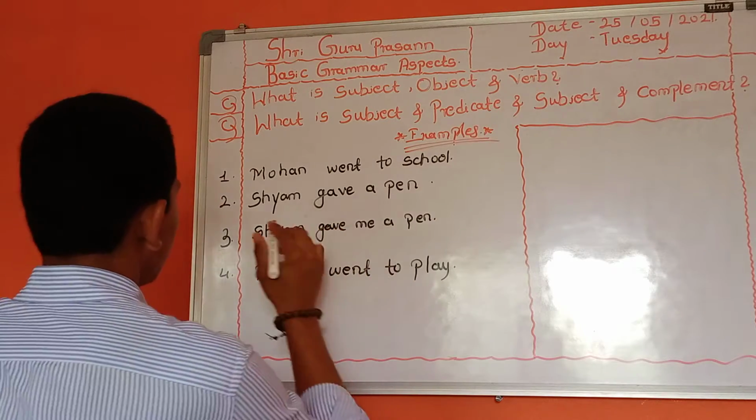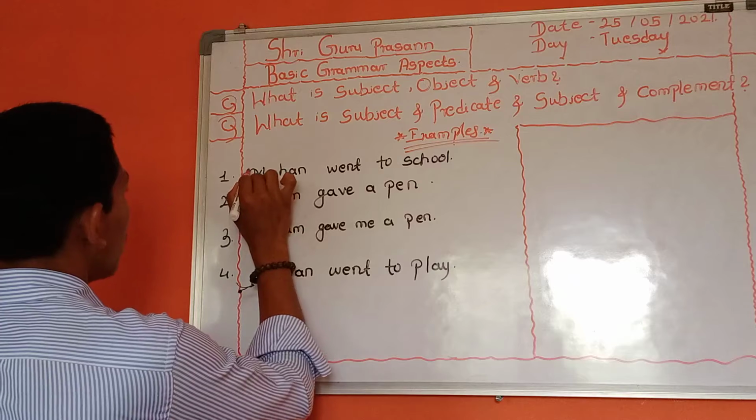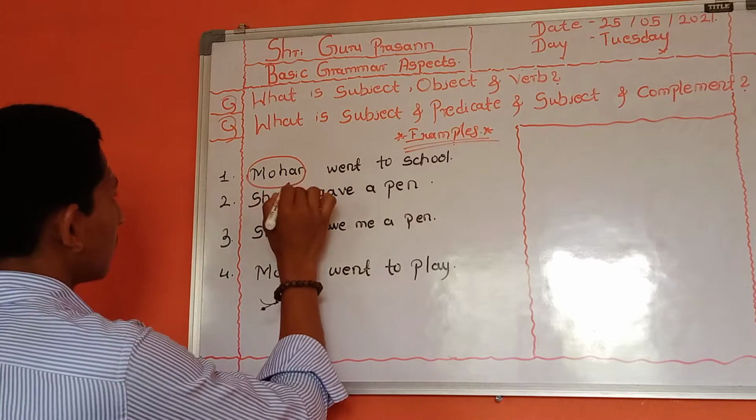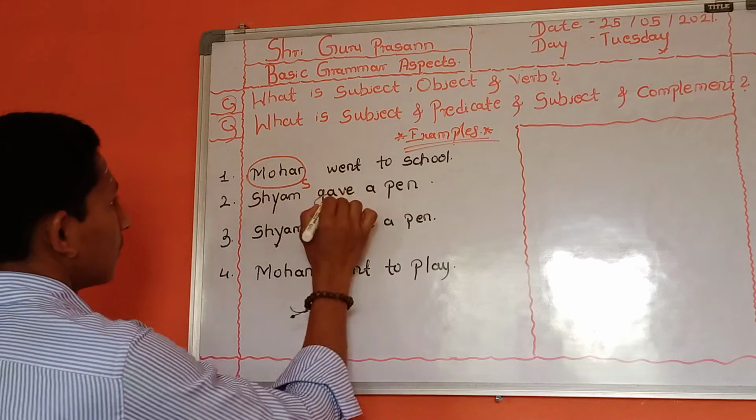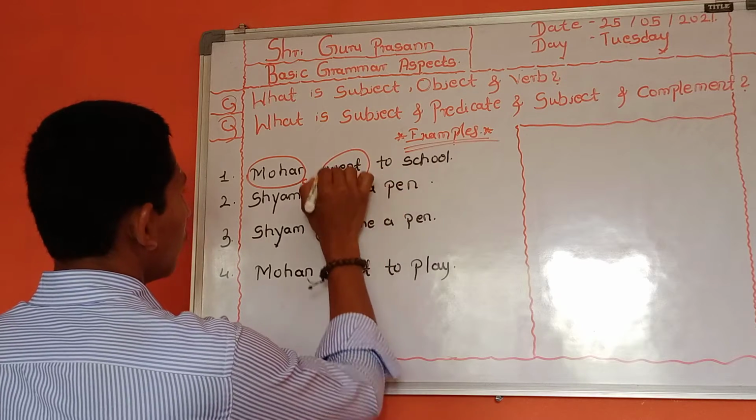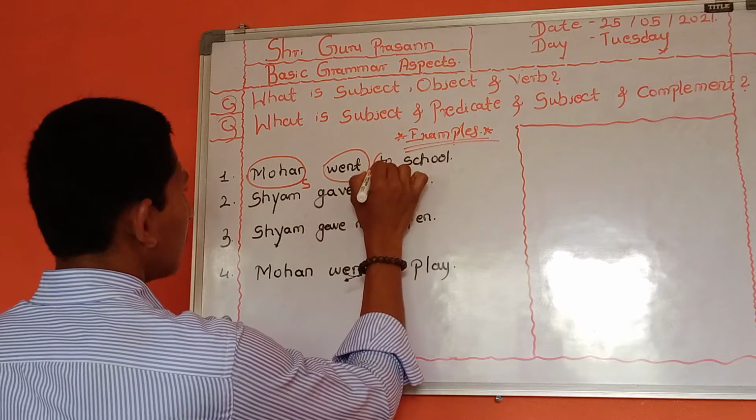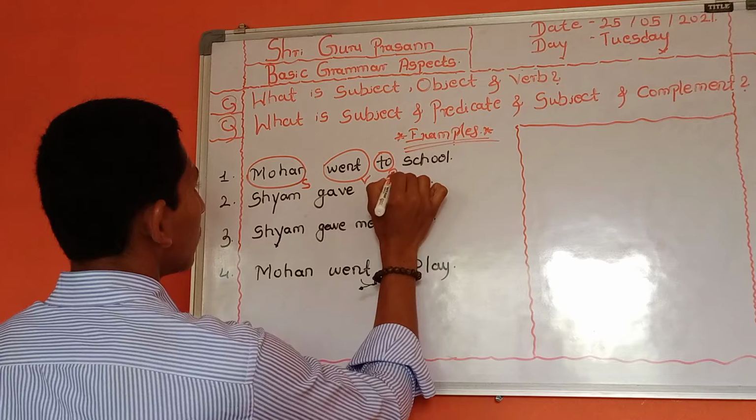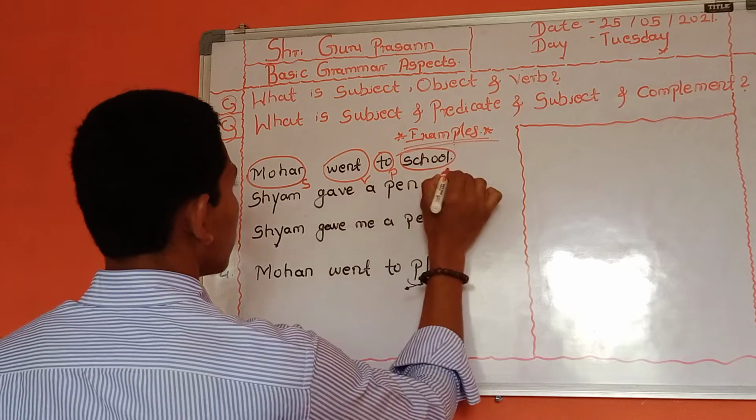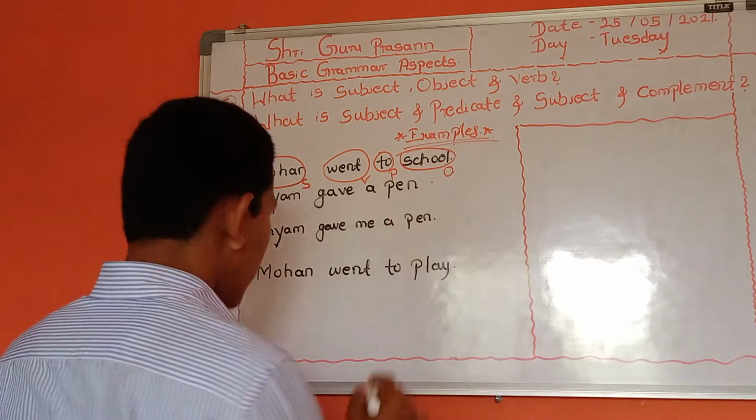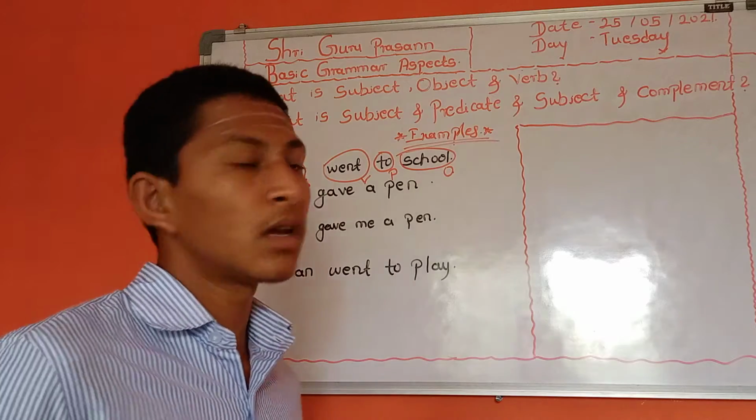Please concentrate here. Mohan, what is this? This is the subject. This is the verb, and this one is the preposition. This is the object. And let me define them.